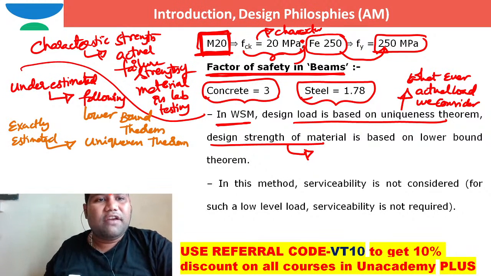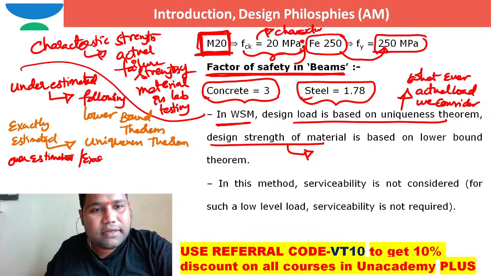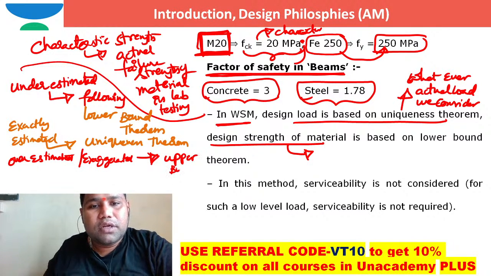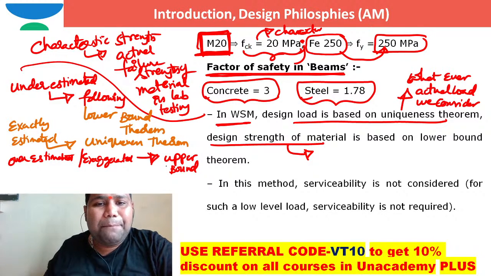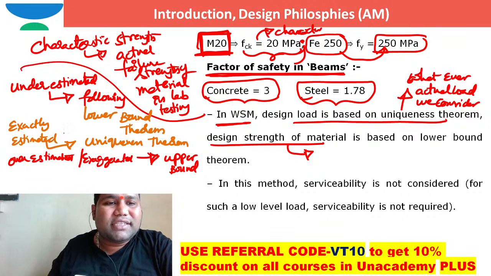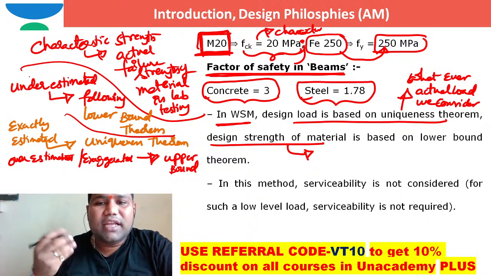If I say overestimated or exaggerated, then I can say that material or that method is following upper bound theorem. These are technical words, nothing else. Upper bound theorem means it is overestimated. Uniqueness theorem means the load or that strength, whatever that may be, is exactly estimated. Lower bound theorem means it is underestimated. Like that we can mention.